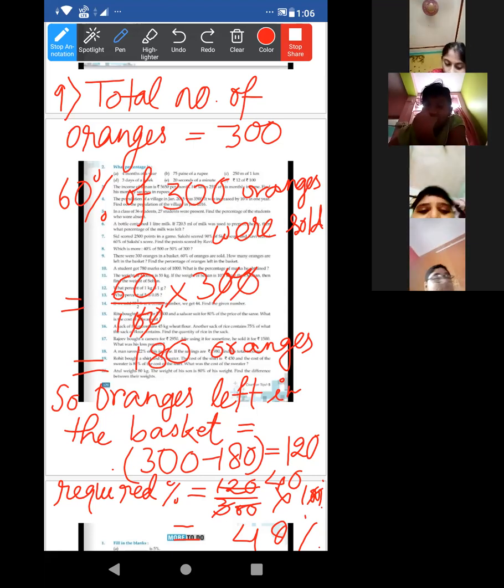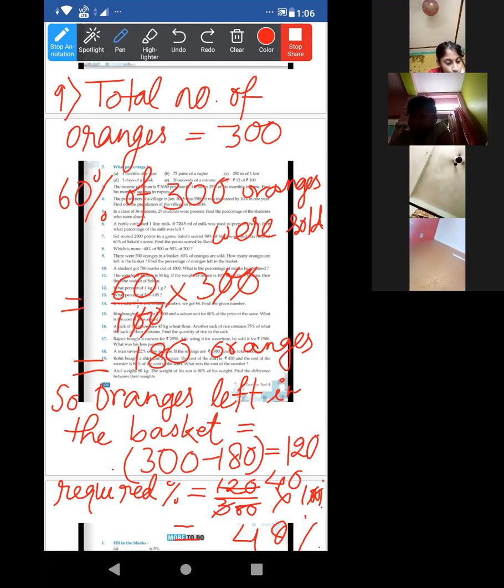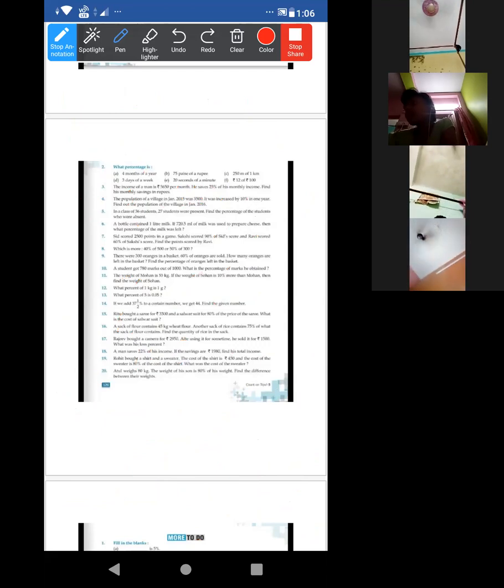I'll send it in the assignment section. And your submission date will be Monday. Got it? Okay. In total, 1 exercise I'll give you, from R.S. Agarwal book. Okay, acha, now look at this. Acha, 11 questions are left. Maximum on Monday it will be completed. Then I'll start geometry.